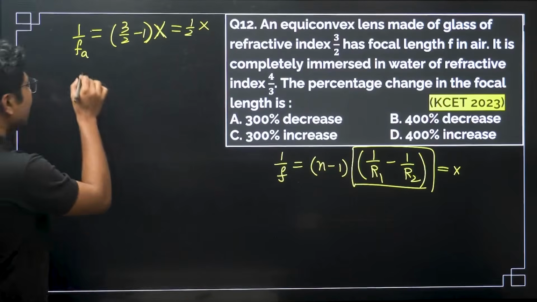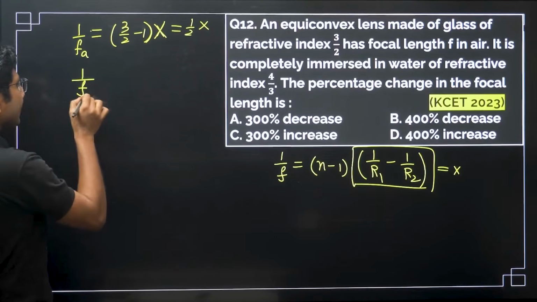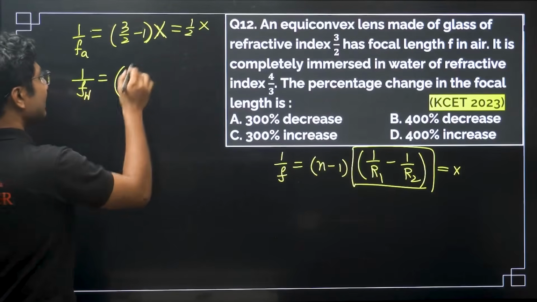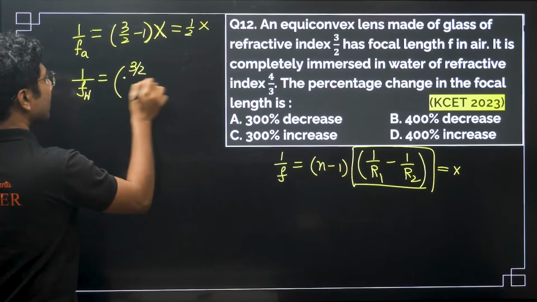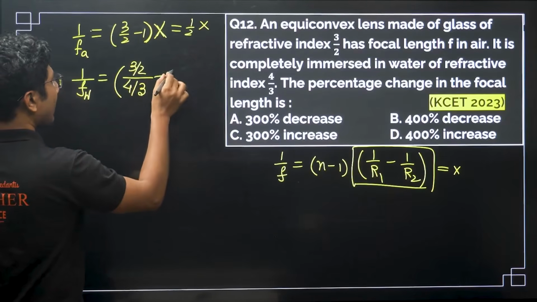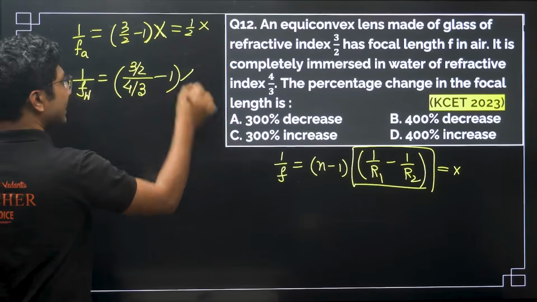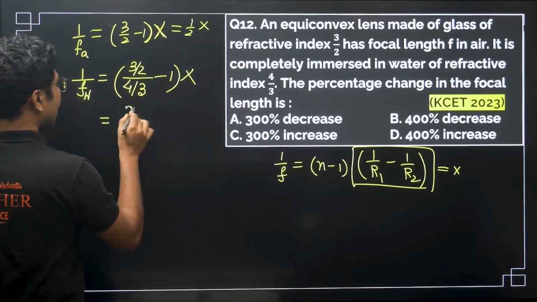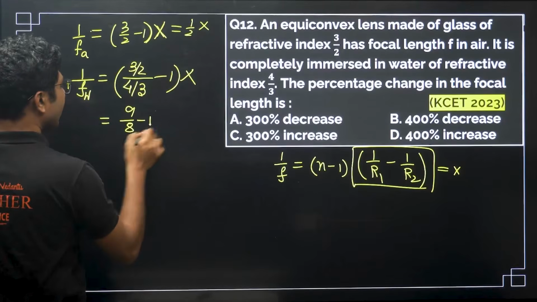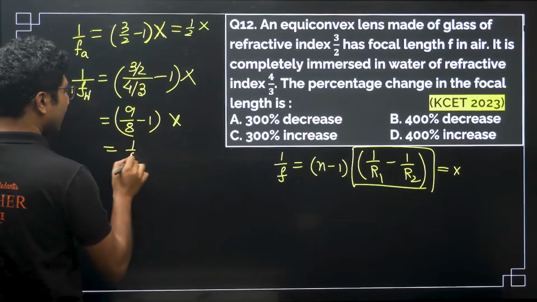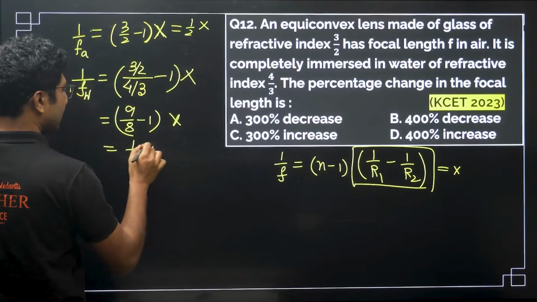Now what is the focal length in water? In water, it will be the relative refractive index of the glass with respect to the surrounding, minus 1, into the same value x, right? So let's calculate this. It will be 9/8 minus 1, into x, so it will be 1/8 into x.